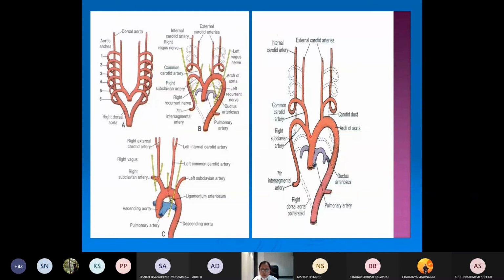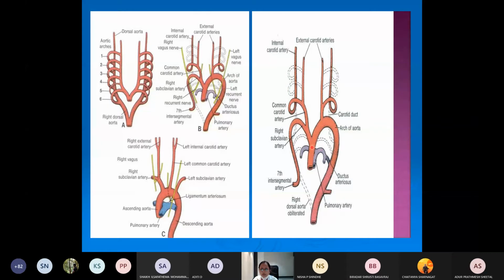So what about the 4th arch? The 4th arch will form the right 4th aortic arch along with the right dorsal aorta, and the right 7th intersegmental artery will form the right subclavian artery, and this part will remain as the brachiocephalic trunk. Whereas on the left side it is mainly forming the arch of aorta.